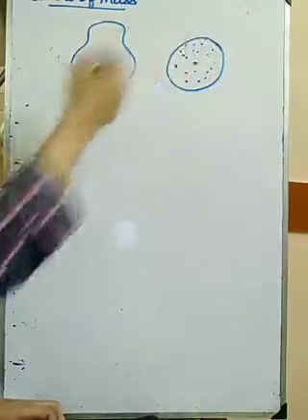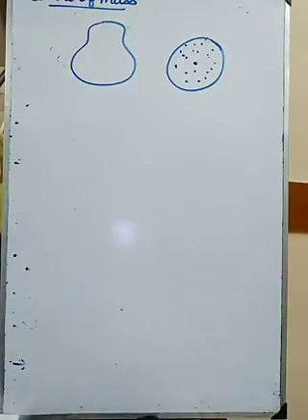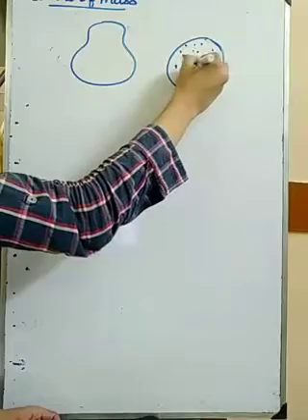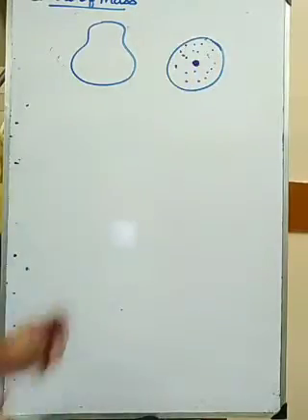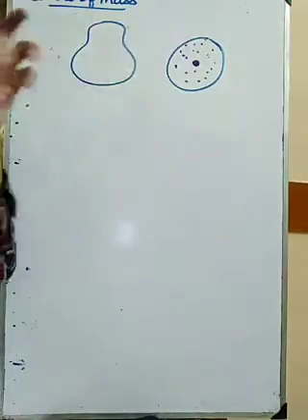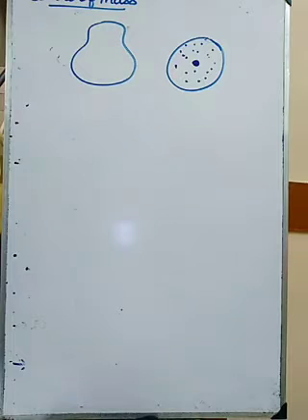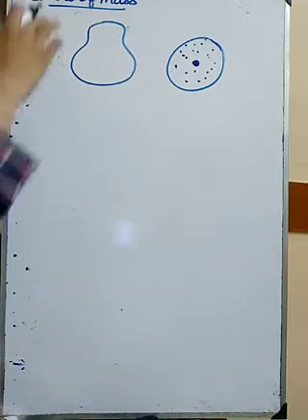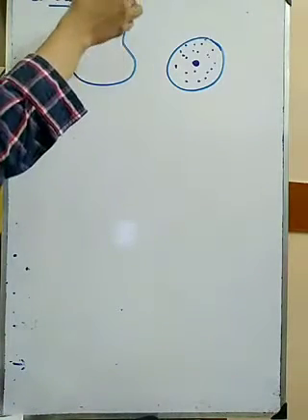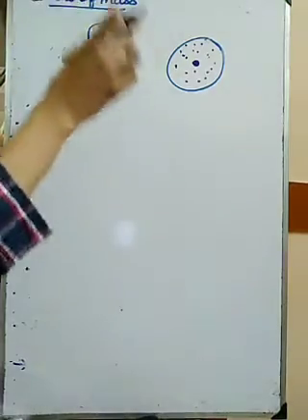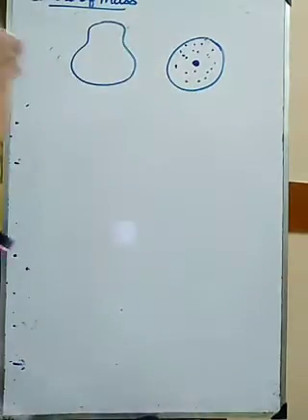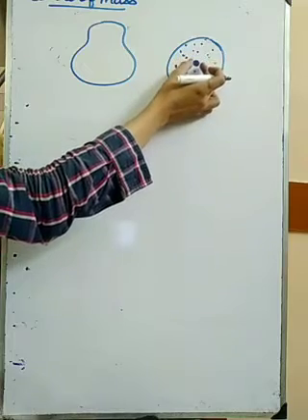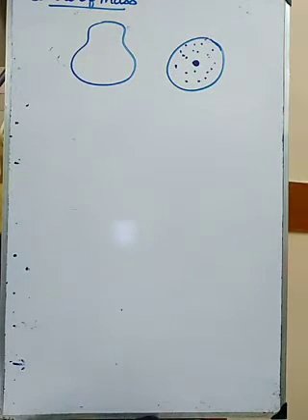All the particles' mass is concentrated, accumulated in one point. That point is called the center of mass. So center of mass means the mass of all the particles is concentrated or accumulated in a single point.